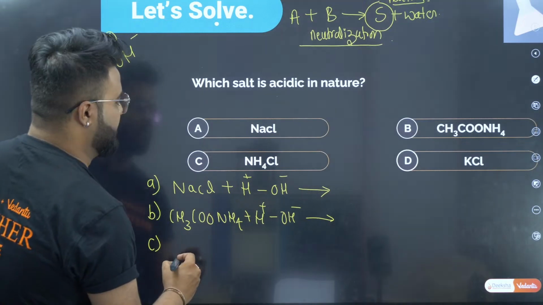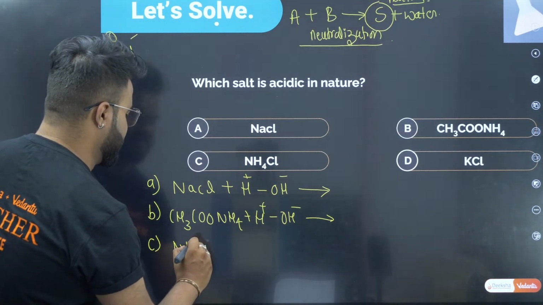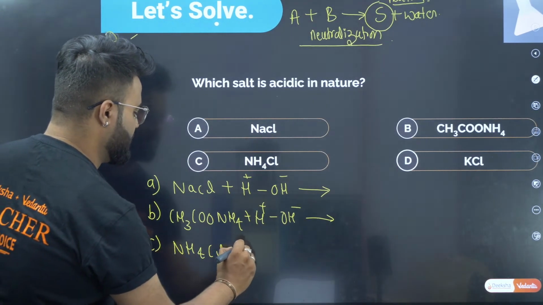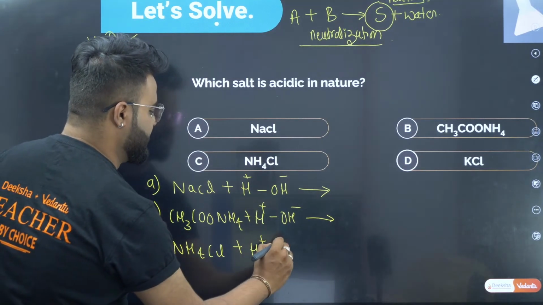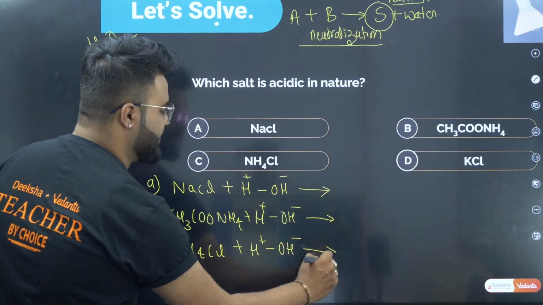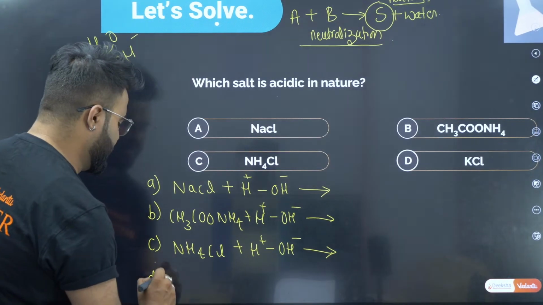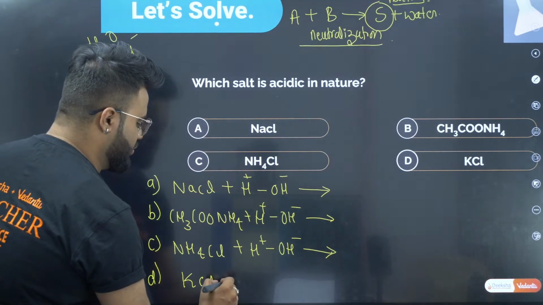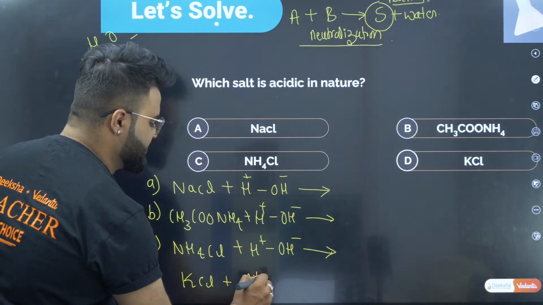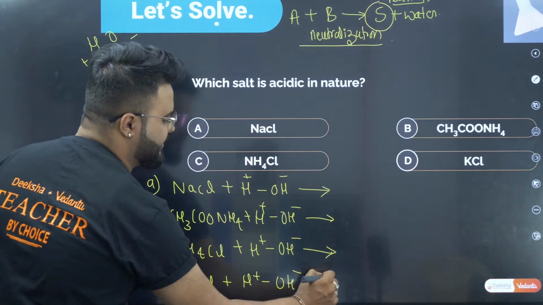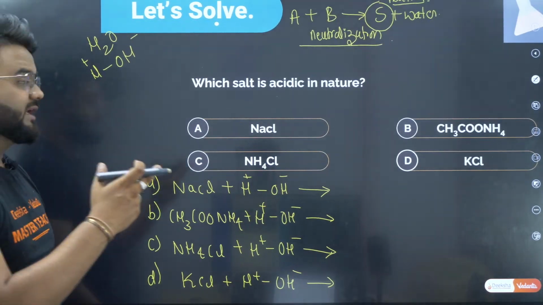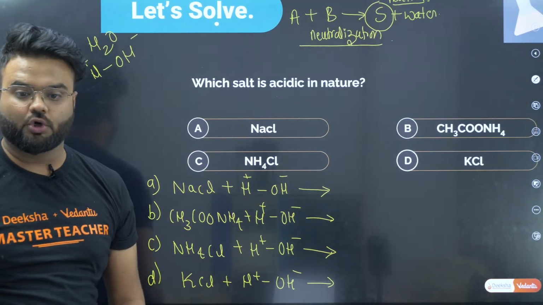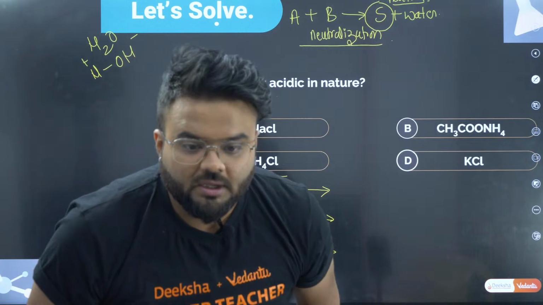Now coming back to NH4Cl, when it reacts with H plus and OH minus, what will it give rise to? And option D, that is KCl, potassium chloride, when it reacts with H plus and OH minus, that is nothing but your water only. Don't get confused.